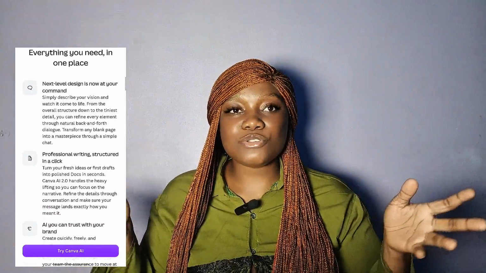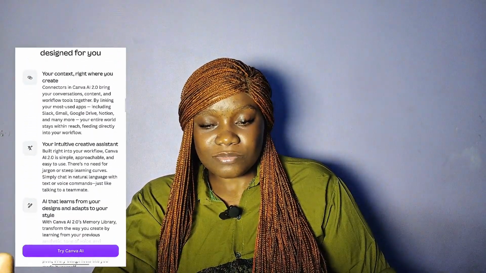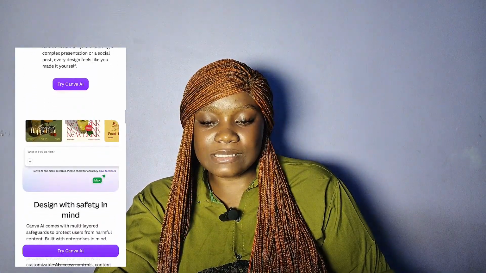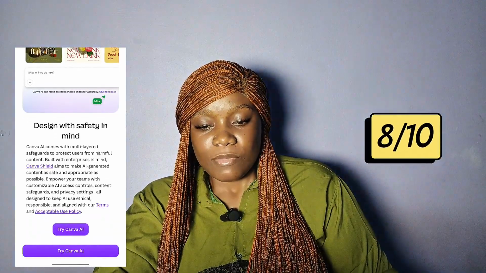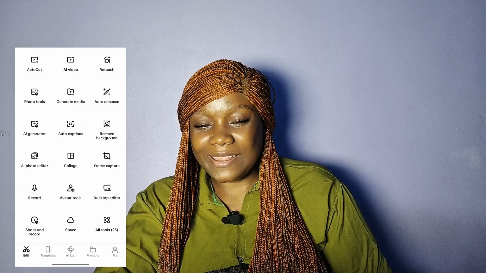There are templates for you to use, so you don't have to be a designer or be anything fancy to use it. You can easily learn how to use it, and it can also give you things that are quite unique as well that you can't get from any other AI generated tool. I would rate this a solid 8 over 10. I think it's the most used tool on my list actually, because I used it to create most of my carousel work.